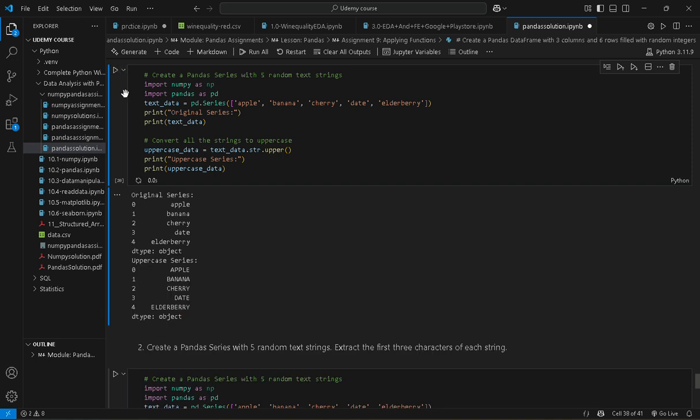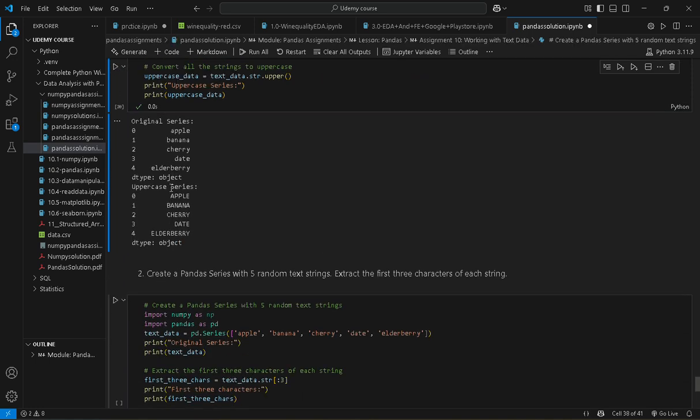So let's print this function output. See this here, this is our uppercase, we have converted all the strings to uppercase.